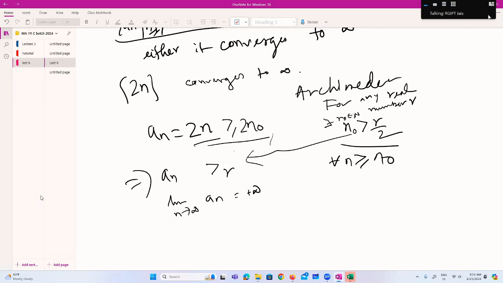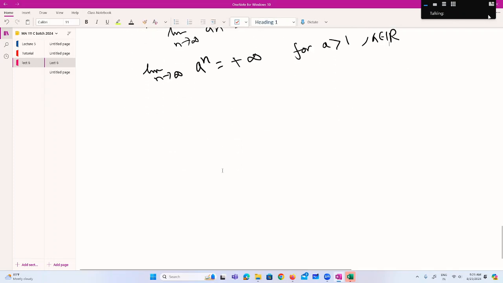Similarly, you can also show that the limit as n tends to infinity of a to the power n is plus infinity for a greater than 1, and a belongs to R. Can you show this? What will be the difficulty?